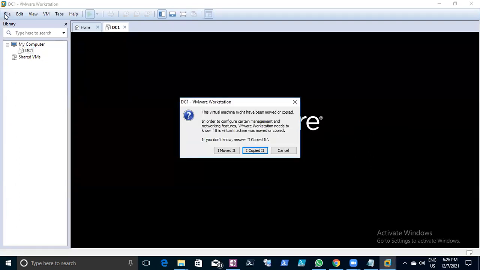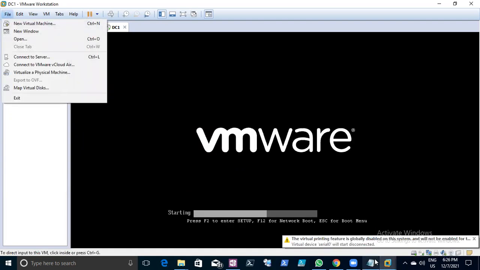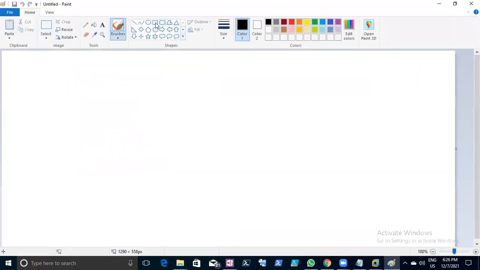Also, I'm going to bring one more client machine for testing. It should be like the diagrams we have created.